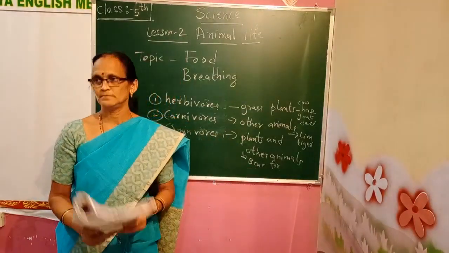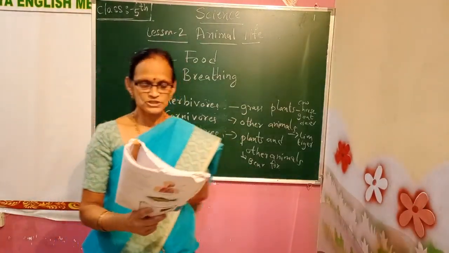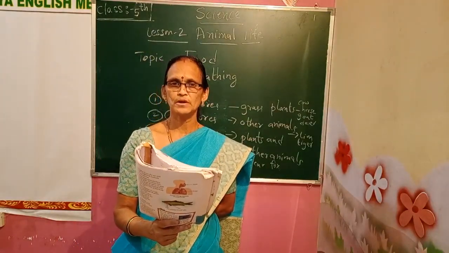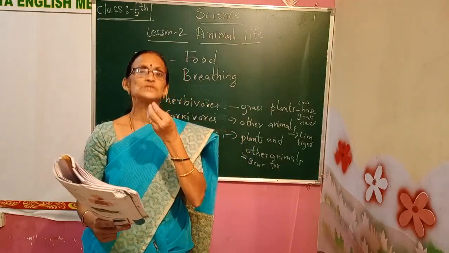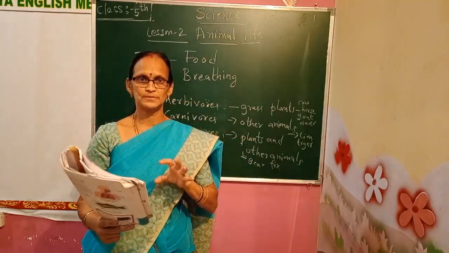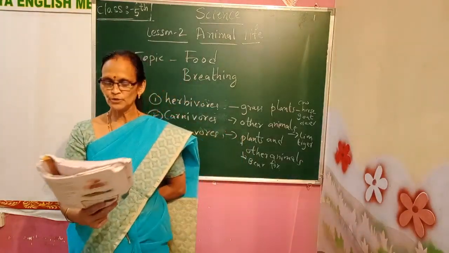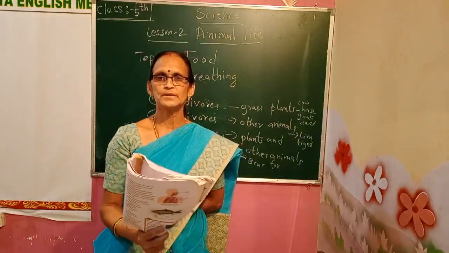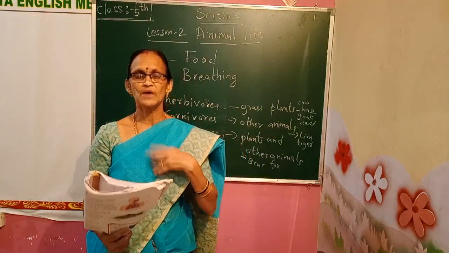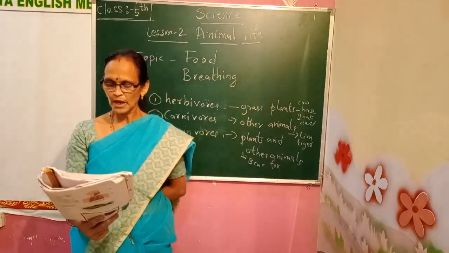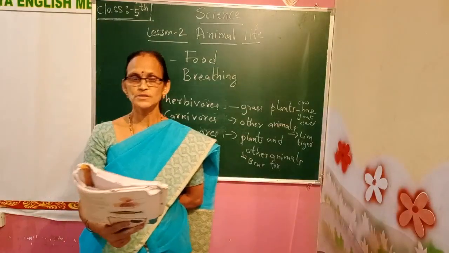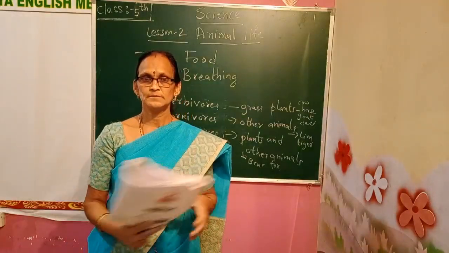Another animal, frog. Frogs swallow their food whole. A frog swallows its food at one time. They do not have teeth, so the frog swallows at once. Swallow means to gulp down. They have a long sticky tongue to catch insects.